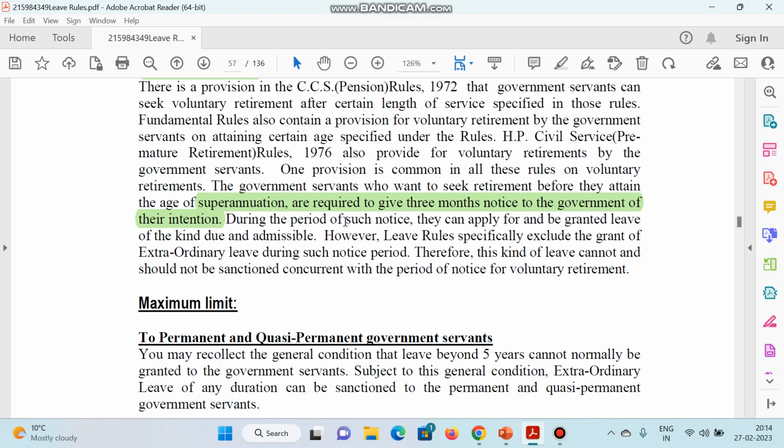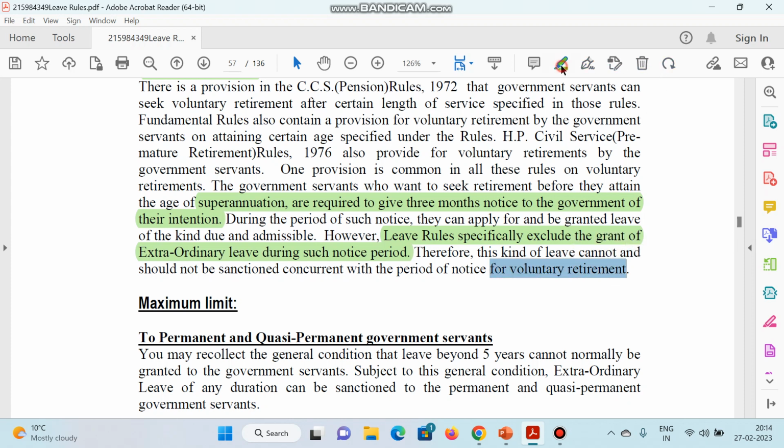And during the period of such notice, they can apply for the grant of the leave due and admissible. However, leave rules specifically exclude the grant of extraordinary leave during such notice period. लेकिन उस नोटिस पीरियड में अगर कोई ईओएल मांगता है कोई भी सरकारी कर्मचारी, तो वो नहीं दी जाएगी, ऐसा प्रावधान रखा गया है. इस लाइन को दोबारा से पढ़िए. However, leave rules specifically exclude the grant of EOL during such notice period. Therefore, this kind of leave cannot and should not be sanctioned concurrent with the period of notice for voluntary retirement.